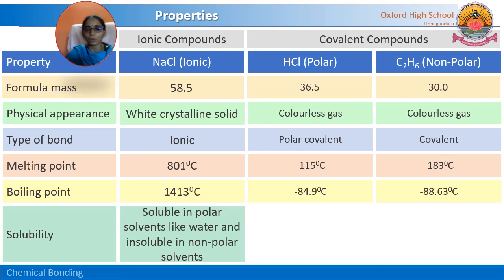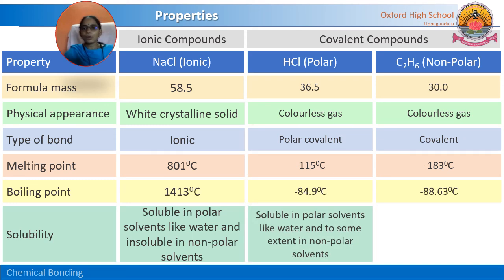For example, it is water, but insoluble in non-polar solvent. For example, for a non-polar solvent, that is C2H6, if we mix the salt or sodium chloride, it is insoluble. That means it does not dissolve completely, or sometimes it won't dissolve at all. It just remains as such.